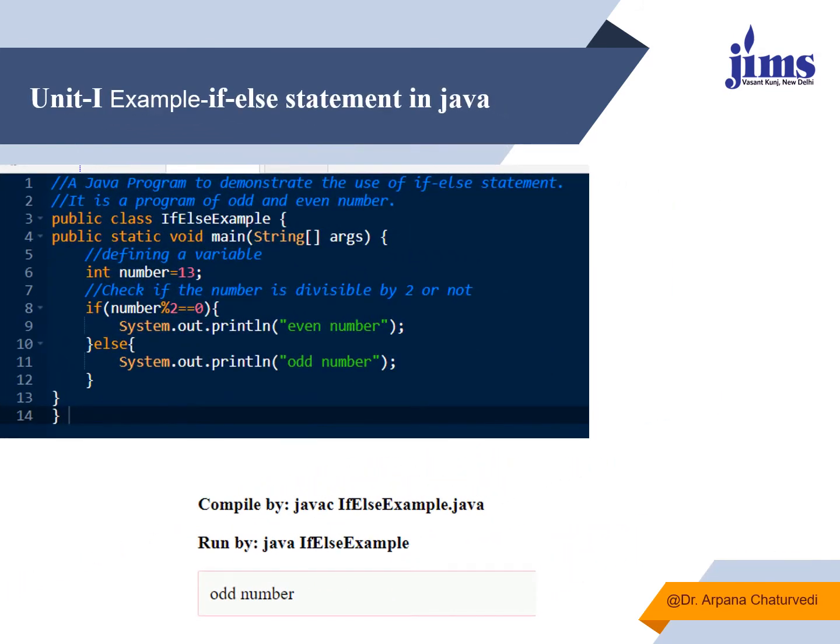There's one more example. In this example, what we have done, we have taken a variable number and the value initialized to this variable is 30. After this, I am checking the remainder. If dividing this number by 2 is returning 0, it is an even number, otherwise an odd number, and accordingly I mentioned the output.